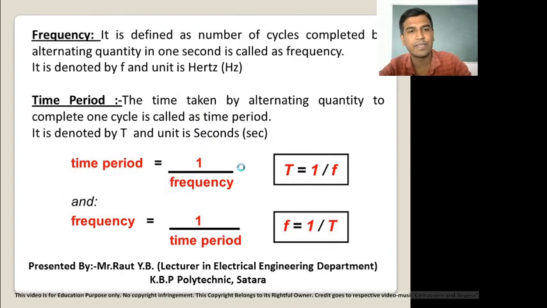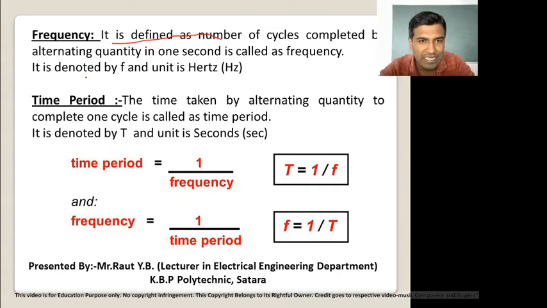Okay, the next definition is frequency. We study frequency and time period together. Frequency is defined as the number of cycles completed by an alternating quantity in 1 second. That means in 1 second, how many cycles are completed by the alternating quantity is called frequency.